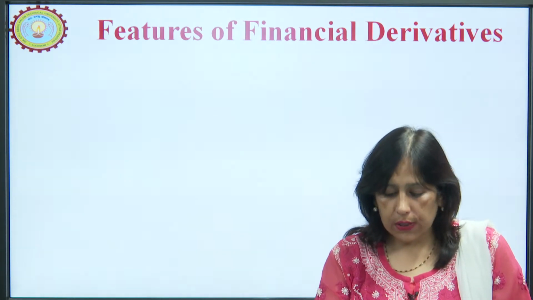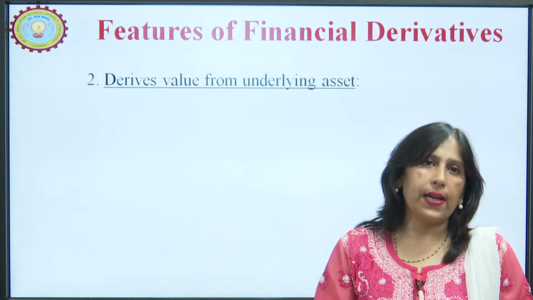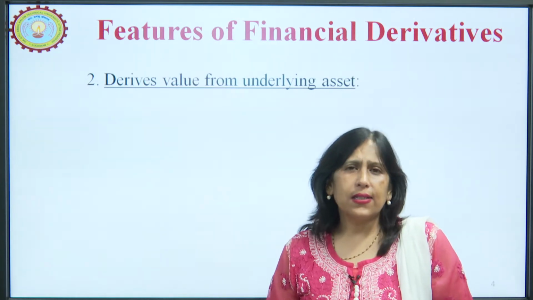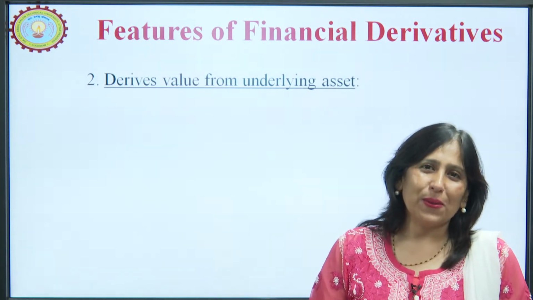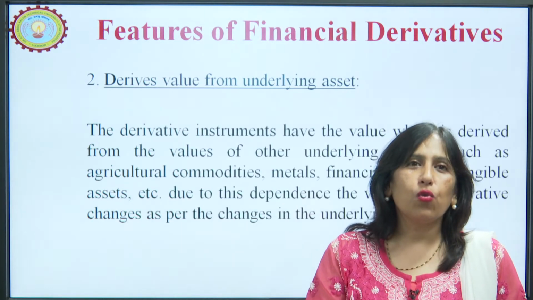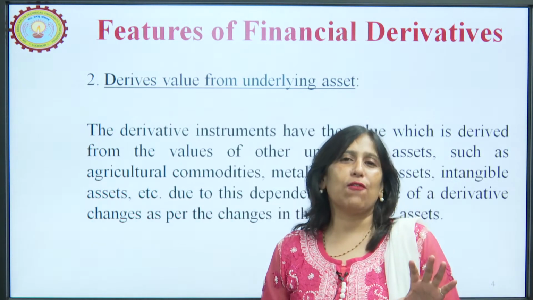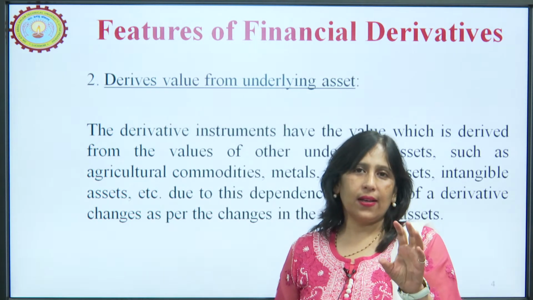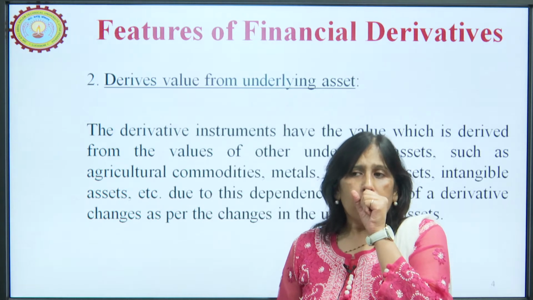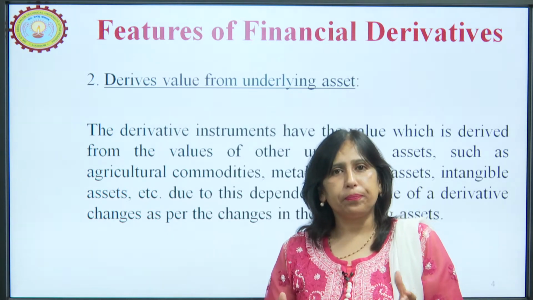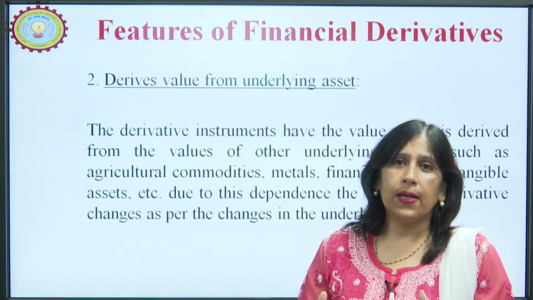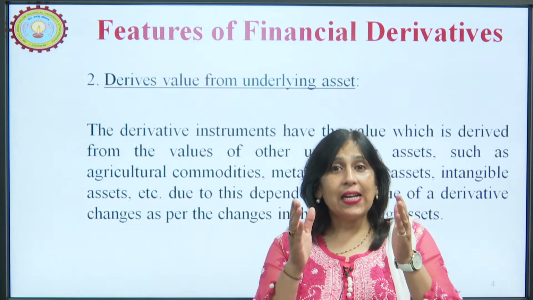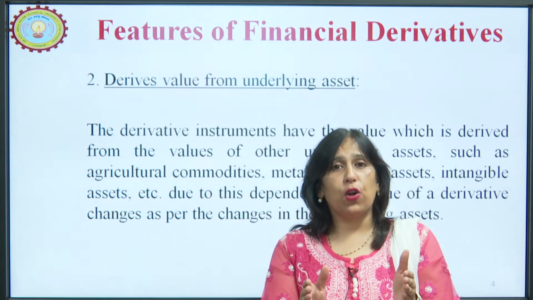The second feature of a financial derivative is that it derives its value from the underlying asset. I have explained this a number of times: derivatives do not have their own significance. The moment two parties think of betting, or some sort of speculation on price movement, they enter into a contract for a specific period of time.